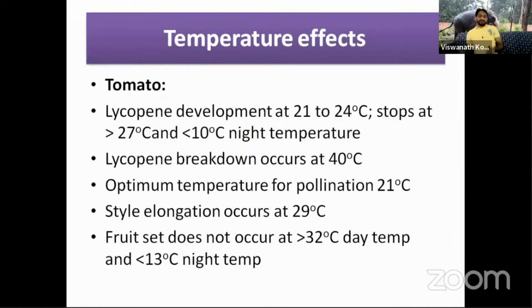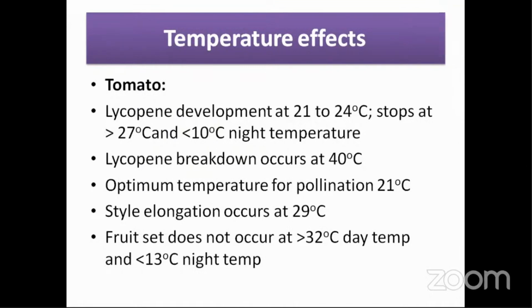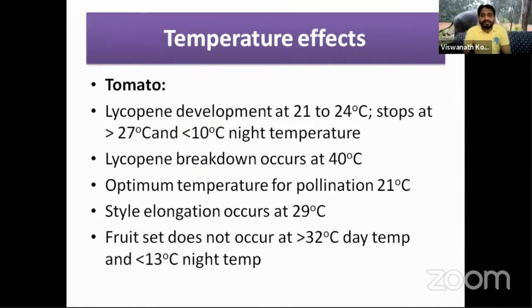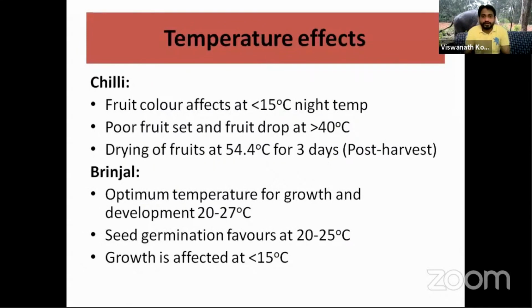So, the effect of temperature. There are different effects of temperature, like in tomato, lycopene content requires 21 to 24 degrees centigrade, about 27, and below 10, the lycopene development will be affected. Likewise, I have noted here the temperature effect of almost all crops. You can take the slides and read these notes I prepared. What are the effects of temperature on crops?